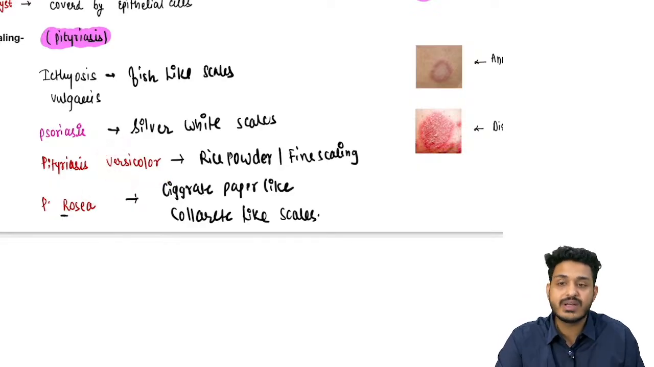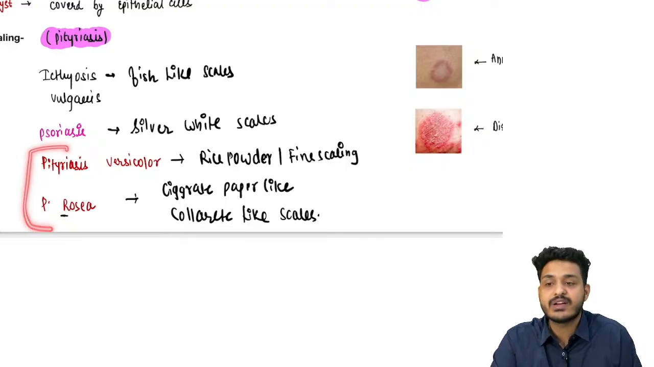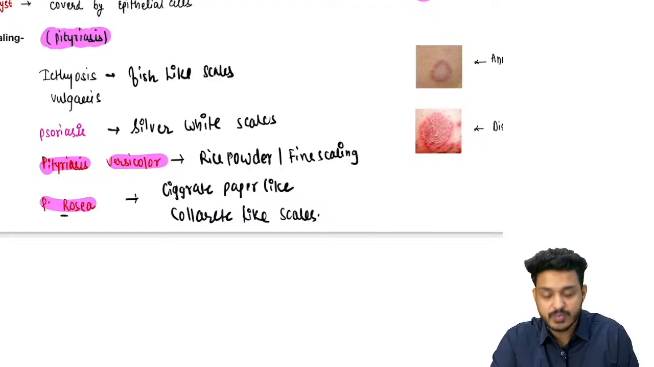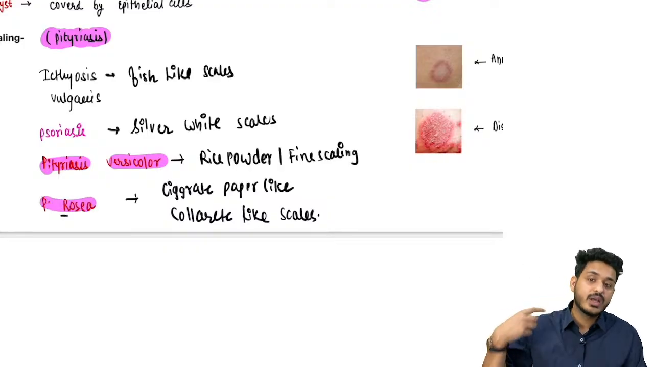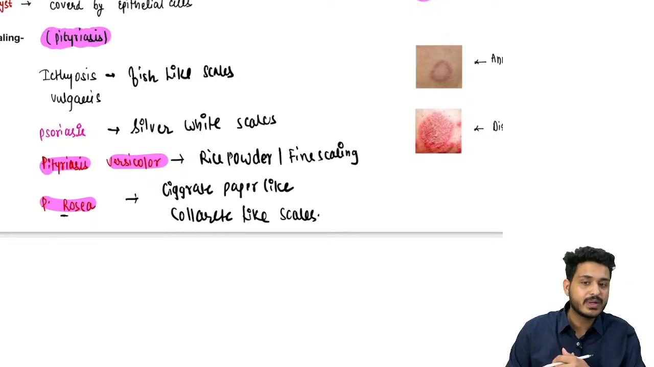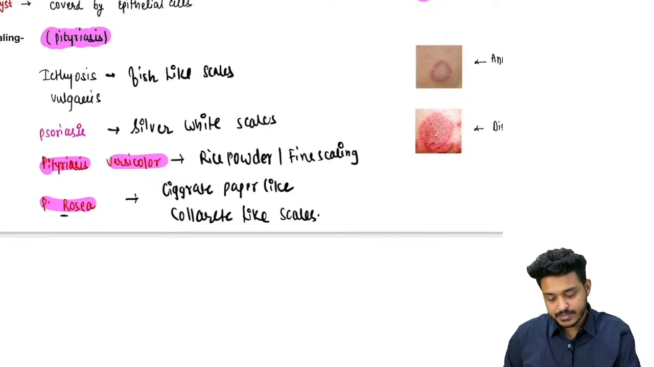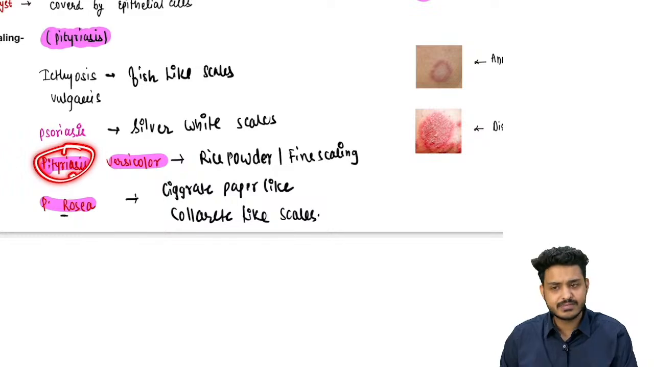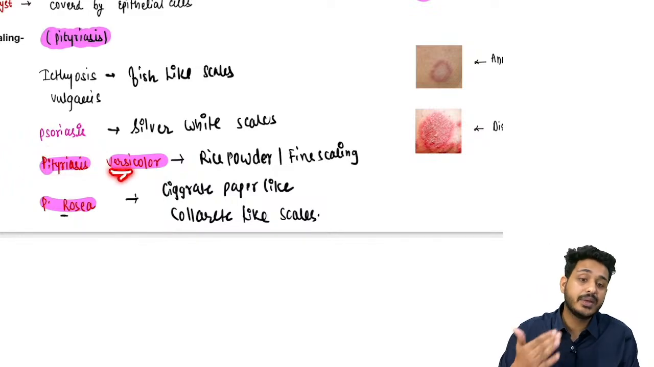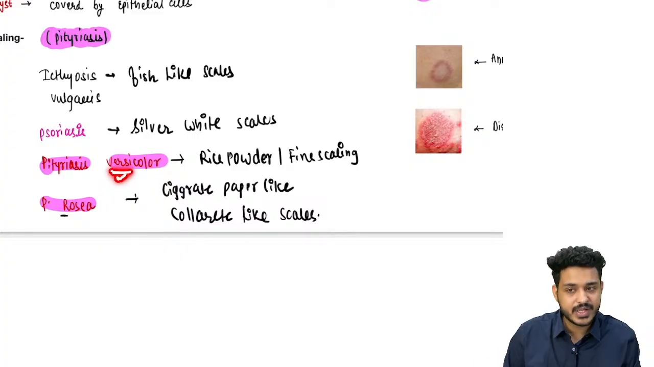Pityriasis versicolor, very important. These two topics are frequently asked in the examination, right? Because they are confusing, you will get confused. Both of the lesions are going to have what? Trunk involvement. Ek mein red color ka lesion hoga, ek mein hyperpigmented lesions are going to be there, right? So remember, pityriasis matlab toh scaling hai. Versicolor means different color is going to be there. Hypo and hyperpigmentation will be there.